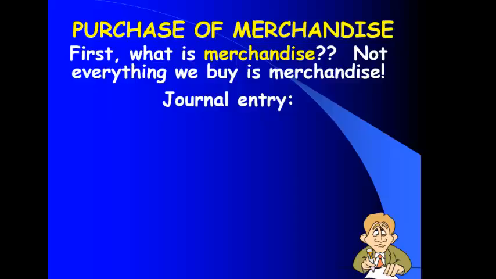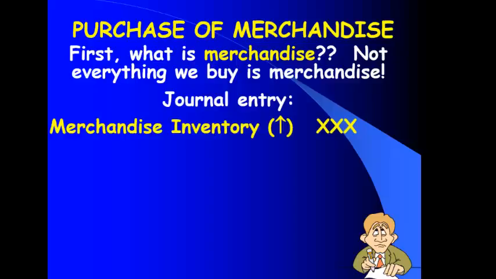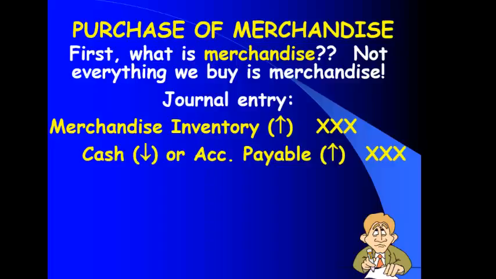The official account title is merchandise inventory. You can abbreviate that MI if you want to. But we have more inventory when I buy goods to resell. Inventory is an asset, and assets go up with a debit, so I'm going to debit merchandise inventory. I would have either less cash or more accounts payable, depending upon whether or not I paid for it, and that will be my credit. So debit inventory to make the asset go up, credit cash or accounts payable to make either the cash go down or the accounts payable liability go up.